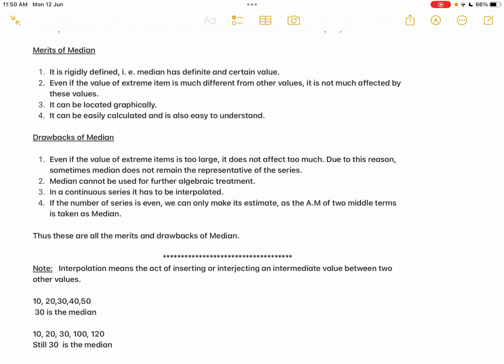Then the third one is, it can be located graphically. The median can be plotted graphically very easily, just by looking at a glance in the diagram. So you can easily identify, okay, this is the middlemost position, this is the median.